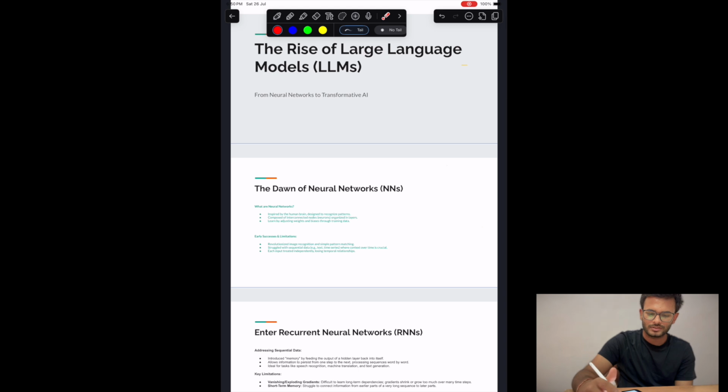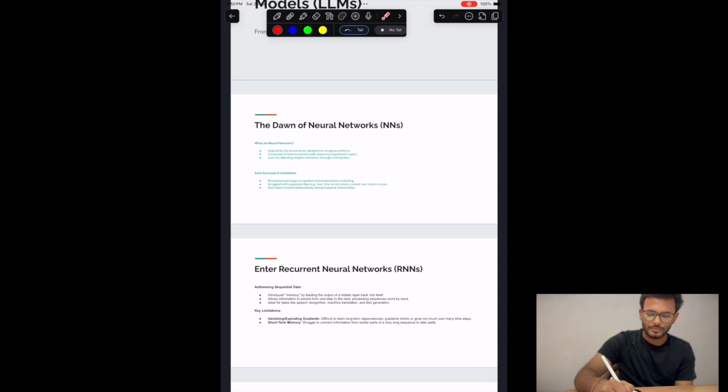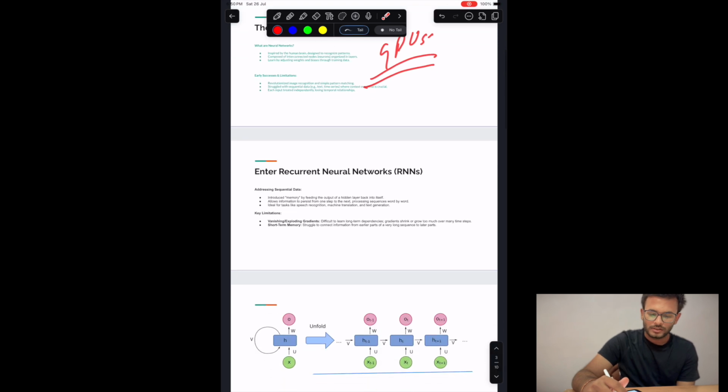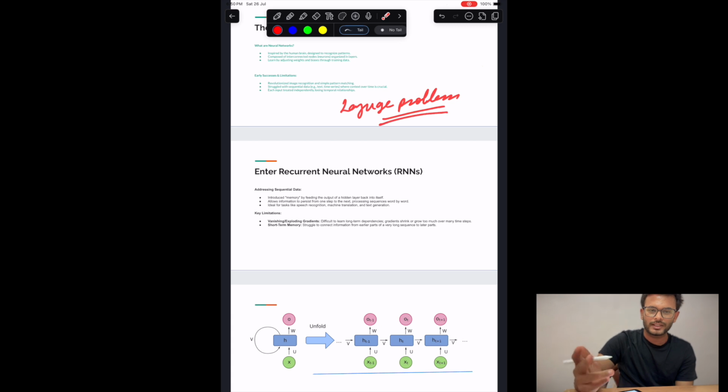So, the dawn of neural networks. We all know that earlier we used to have limited resources and limited data, due to which neural networks never saw their golden dawn. But from around 2005 to 2007 onwards, they gained popularity due to high compute resources, like GPUs, and a vast amount of data. We had an introduction with classical ML, but we'll be mostly focused on language problems, which involve text. So text is converted into numerical data, and then we follow the embedding process.